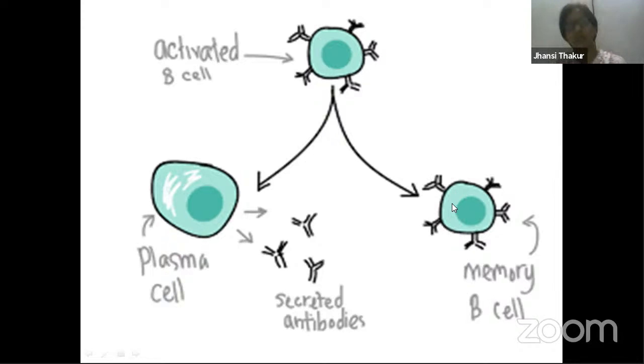What memory cells do is this: whenever any infection takes place and these antibodies kill the viruses, bacteria, or any organism that enters, which have specific proteins present on their surface that we call antigens, these antibodies combine with them. These antibodies recognize a specific antigen and kill it. Which antibody has recognized which antigen is stored in memory by these memory cells, so that next time whenever any infection takes place, our body can kill that organism very quickly by secreting that particular type of antibody. This is how the vaccination process also works.